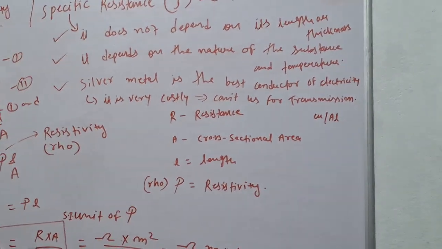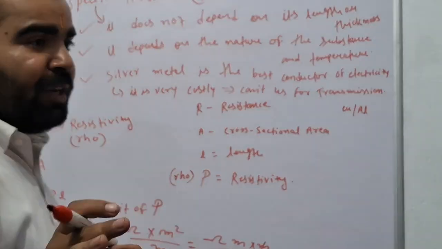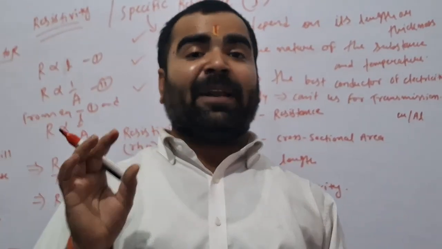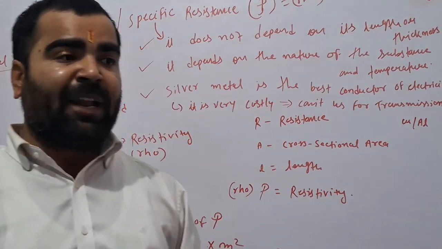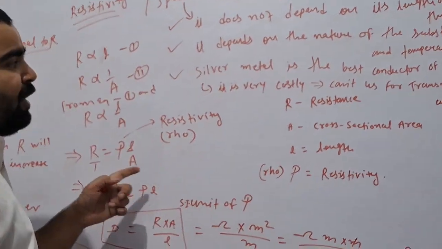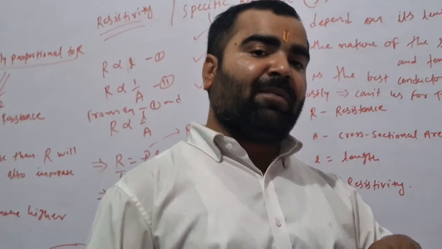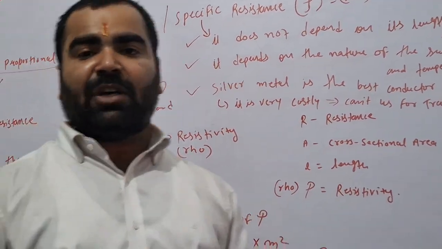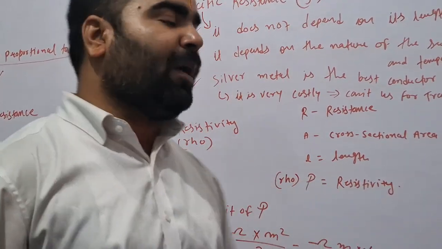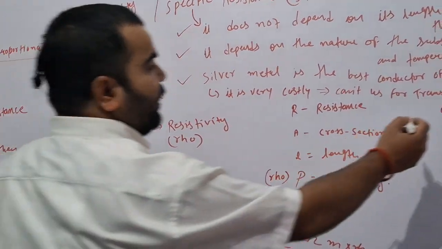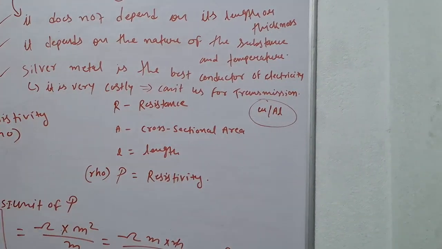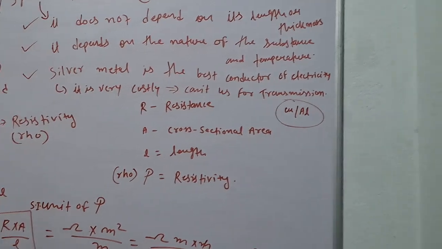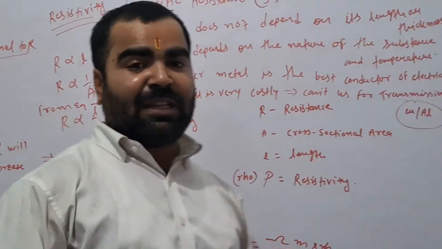So that's why we do not use silver metal. Just below that there is copper and aluminium. We use copper and aluminium because, after silver, they are the best conductors of electricity. Copper and aluminium are not as costly as silver, so we use them. Silver is very costly, so it cannot be used for transmission. I hope you have understood till that.